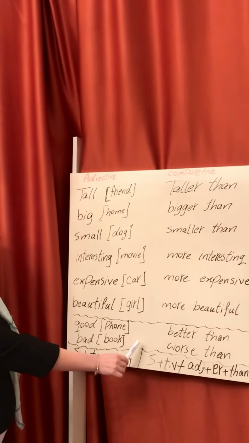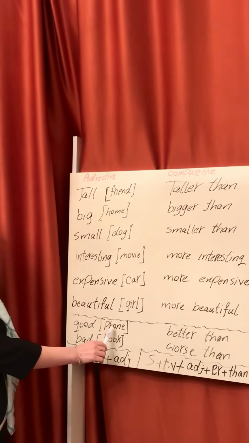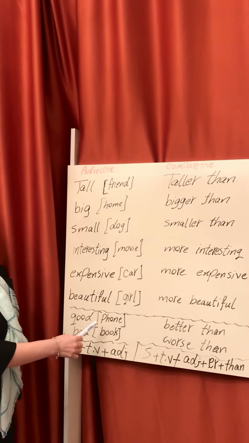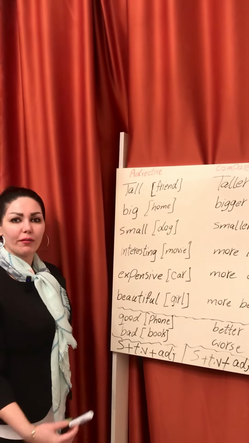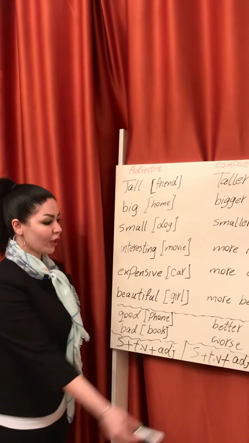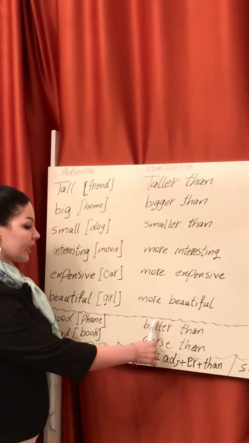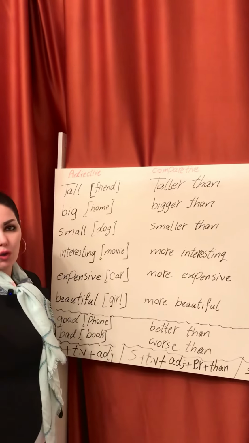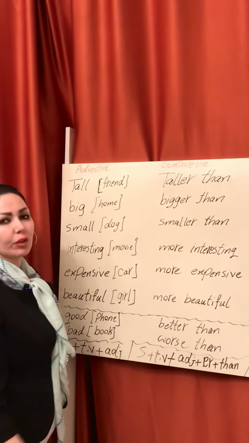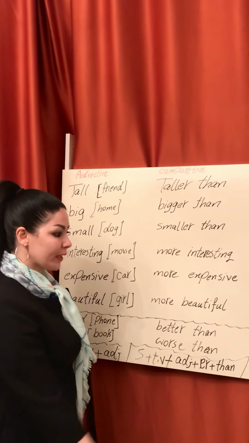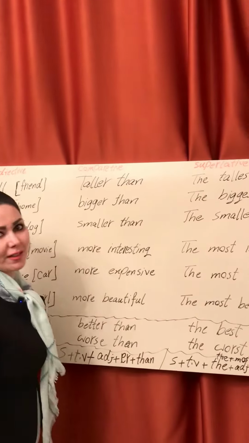Now, for good and bad. Phone. My phone is good. For simple adjective, my phone is good. Comparative: my phone is better than your phone. For superlative, my phone is the best.